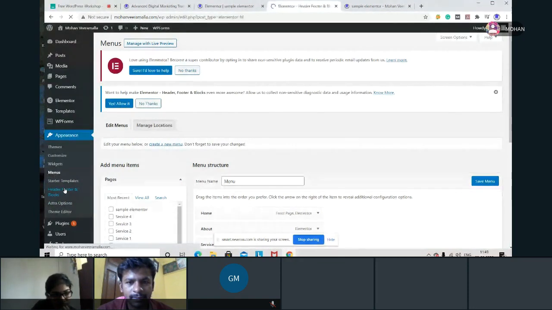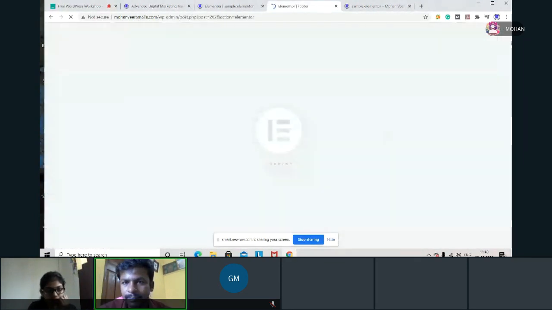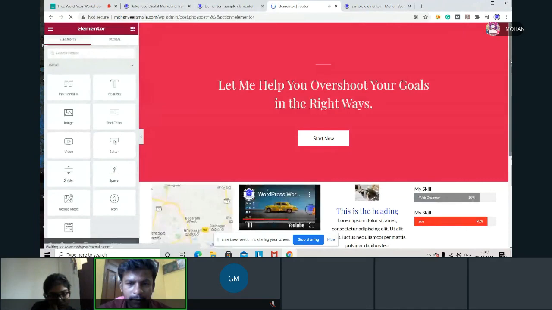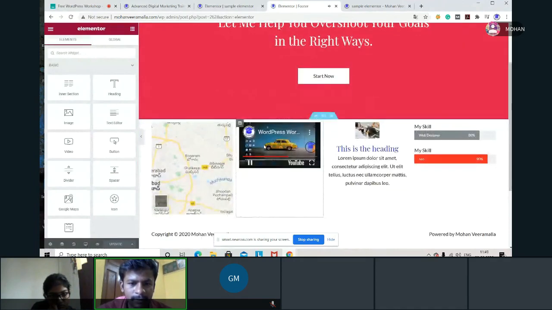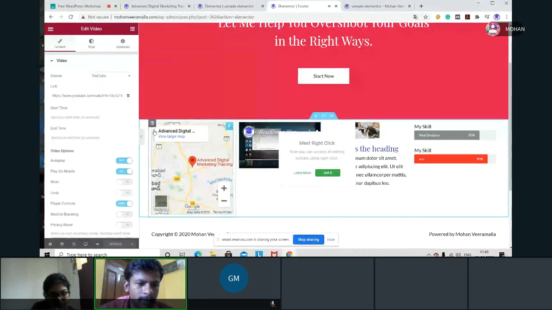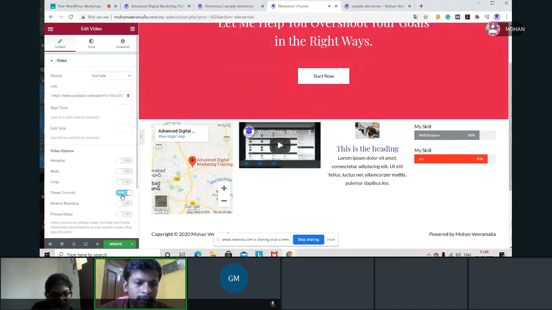In this footer file, with Elementor, it is getting autoplayed every time, so I'll just change it. I don't want autoplay. It is done. Update.